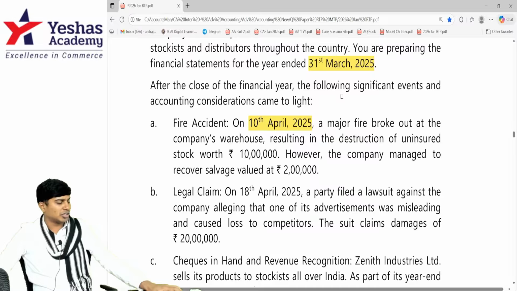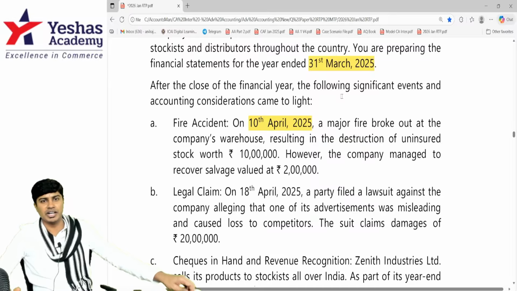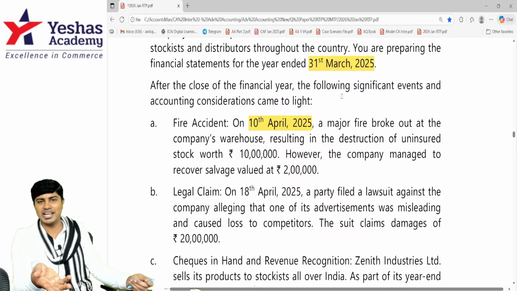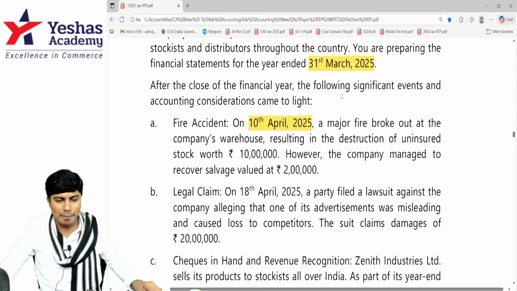If some astrologer on TV predicts that there will be an earthquake later, no astrologer will tell beforehand that there will be an earthquake after 5 years. After 5 years, when the earthquake happens, they say they had told us 5 years ago. Basically, all I'm trying to tell is a fire accident cannot be predicted in advance. You don't have any condition existing on the balance sheet date that such an event will happen.